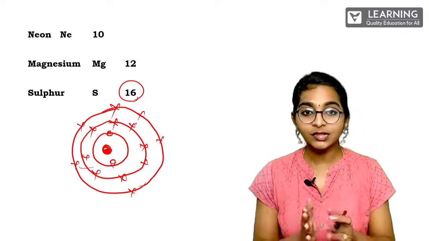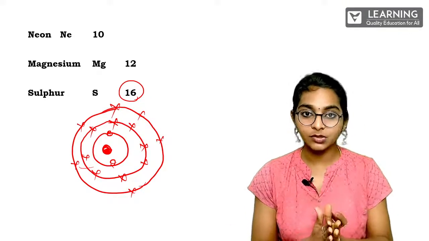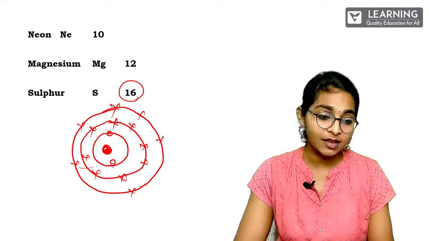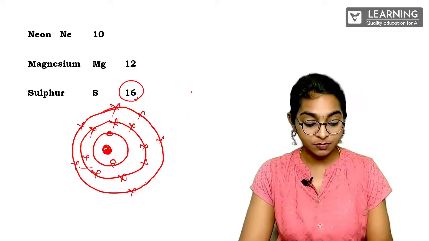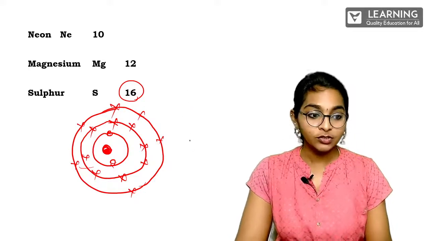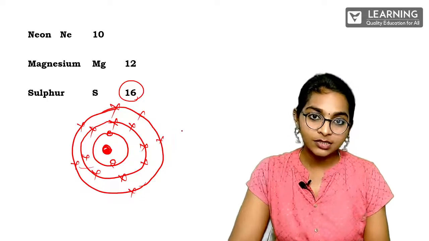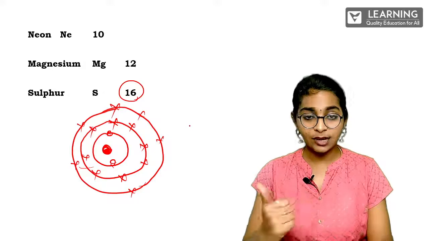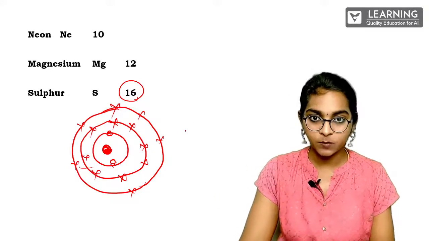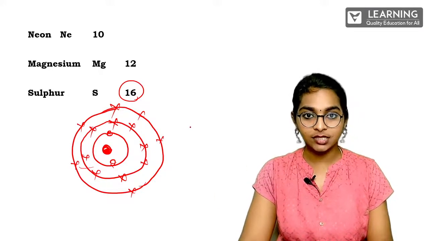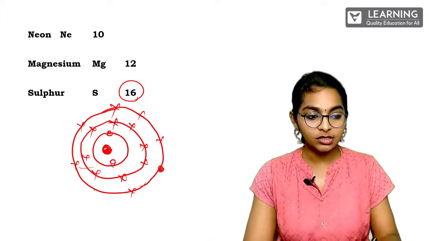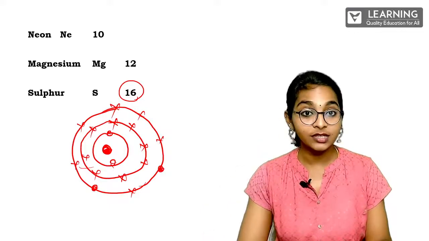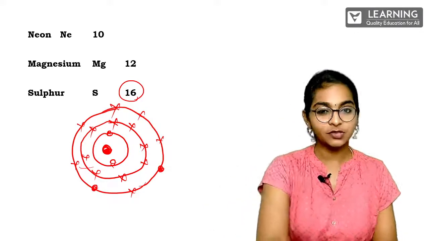Got it? So that is why sulfur has different dimensions. It can also exist as diatomic, polyatomic. It's actually a polyatomic molecule because the valencies are more. Clear? Fine. So in order to satisfy the octet rule, what does the sulfur do? Instead of losing 16 of its electrons, it will gain 2 electrons from the nearby atom very easily. If it is gaining 2 electrons here, it will satisfy the octet rule, because in the outermost shell we have to have 8 electrons. So don't forget this. That is why I keep on repeating.